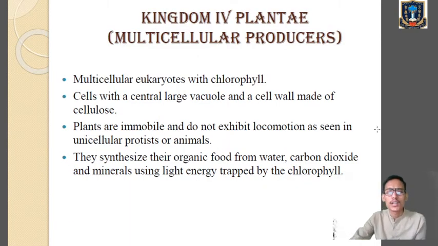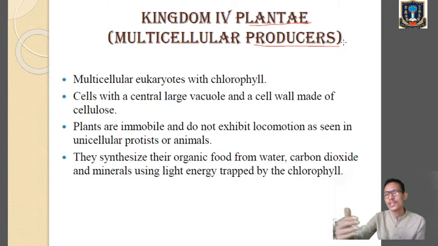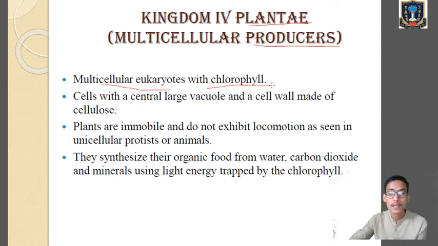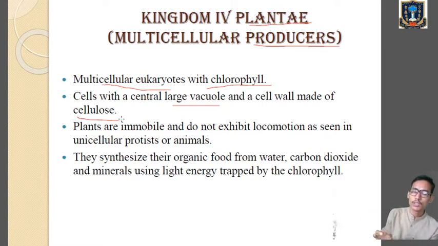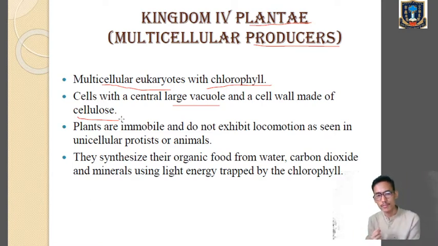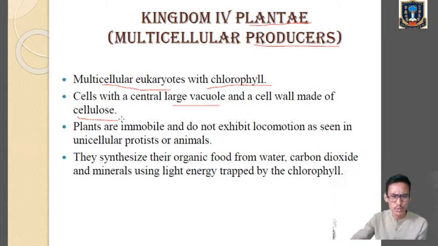Next one, kingdom plantae, the multicellular producers, because they contain chlorophyll and they initiate the process of photosynthesis. Clear? So they are called the producers. So they are multicellular eukaryotes with chlorophyll. You know what is chlorophyll? And usually the plant cell contains a large vacuole, and the cell wall is made up of cellulose. Remember this thing, they contain a large vacuole and the cell wall is made up of cellulose.